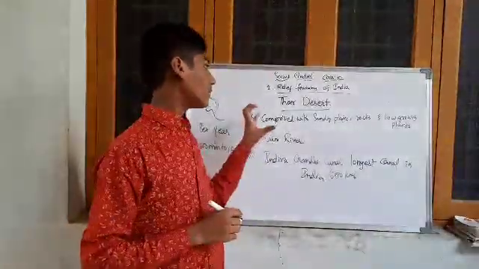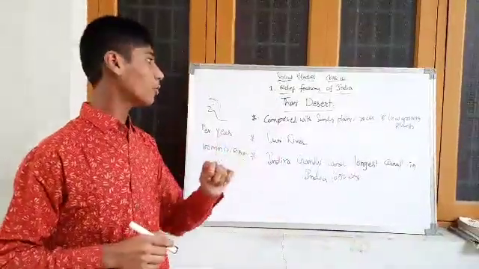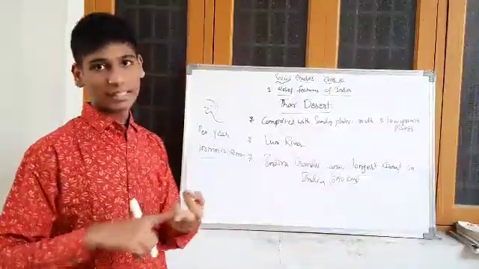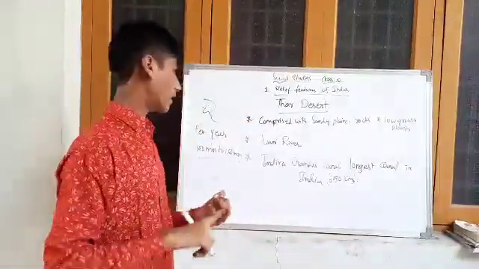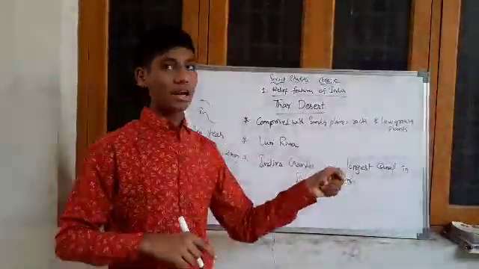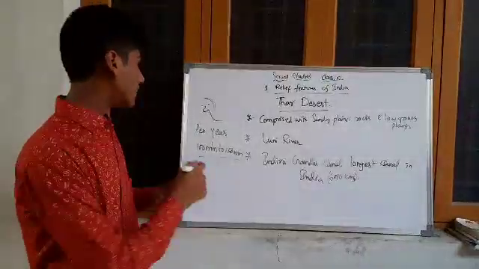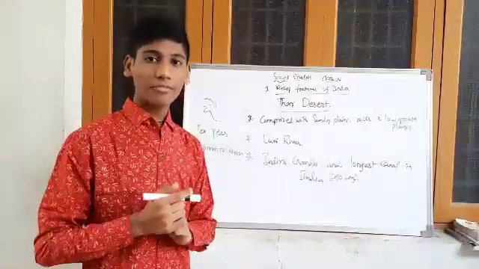So only some part they gave in the textbook. Only a few points you should remember. Thar Desert is also called the Indian Desert. It receives very little rainfall. Only the Luni River flows in the Thar Desert, and the Indira Gandhi Canal is very useful for the cultivation of crops. It receives 100 millimeters to 150 millimeters of rainfall annually.